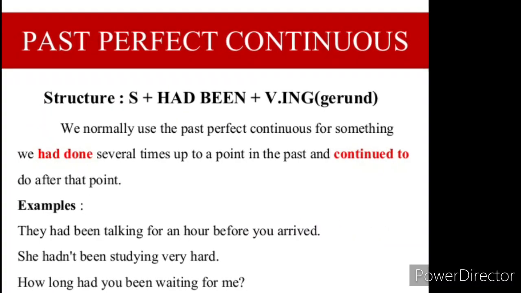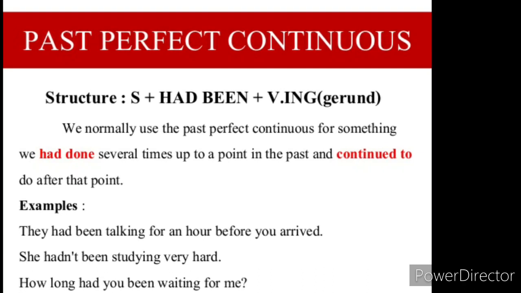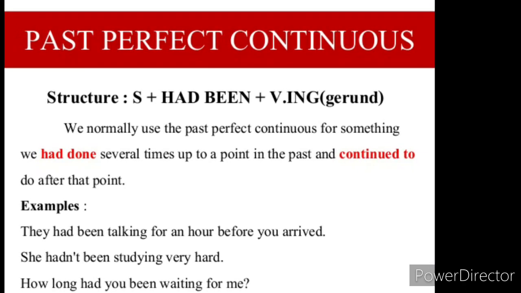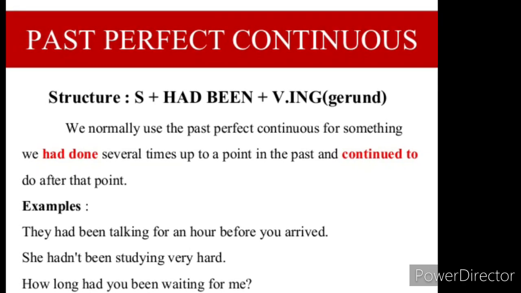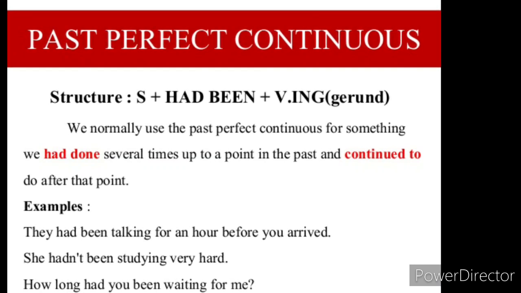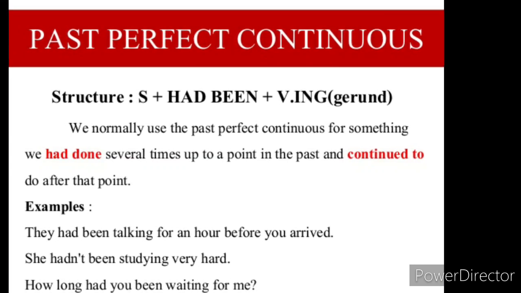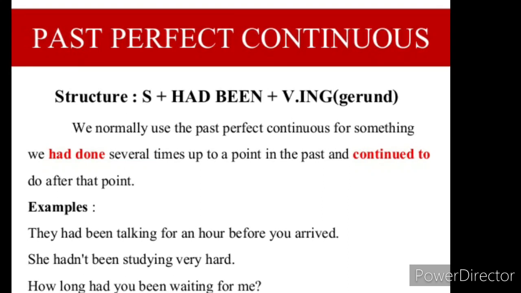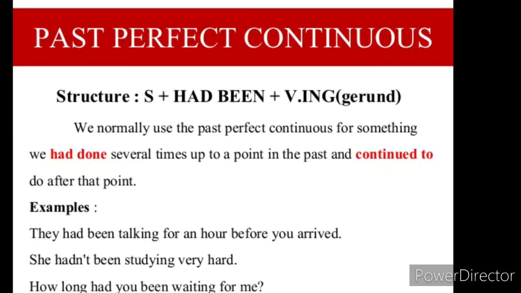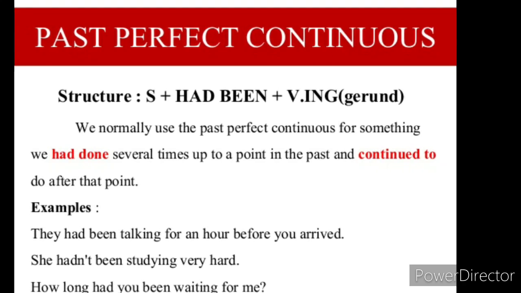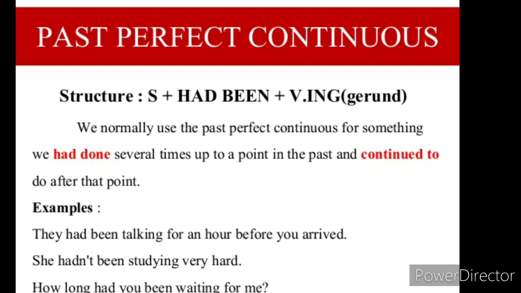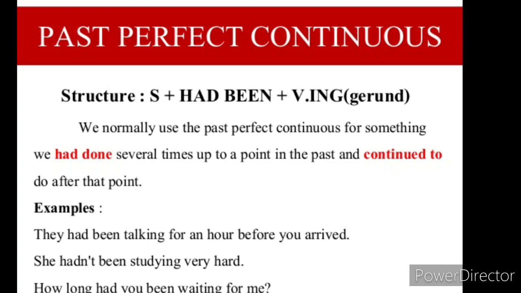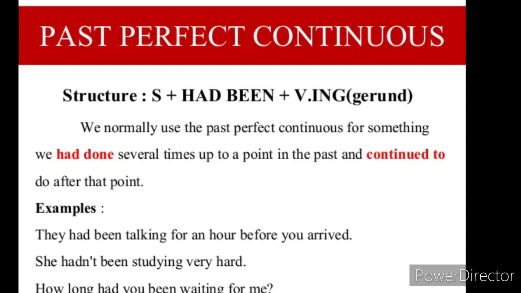Dear students, further we are going to explain the past perfect continuous tense. Past perfect continuous tense formula: subject plus had been plus first form with ing plus object plus since or for plus time. Means here we have to use since or for to express the time.